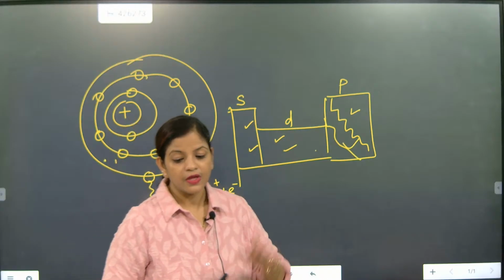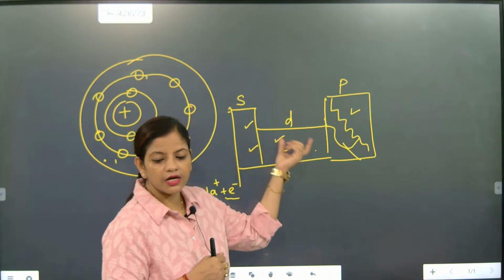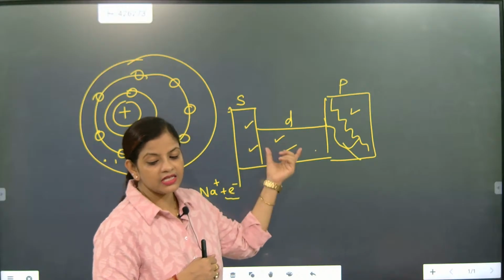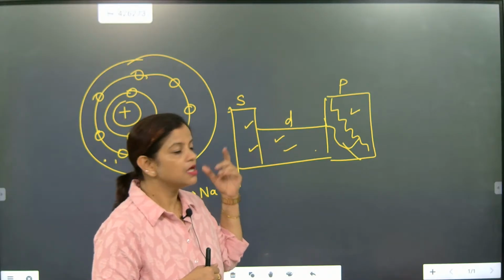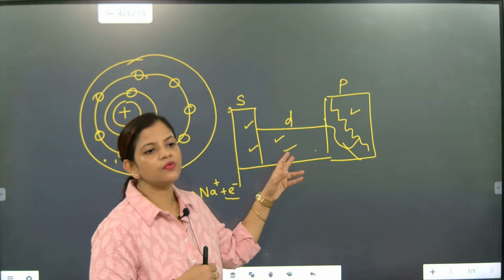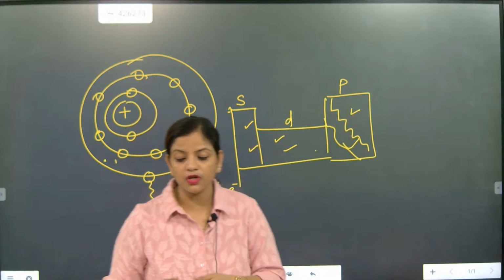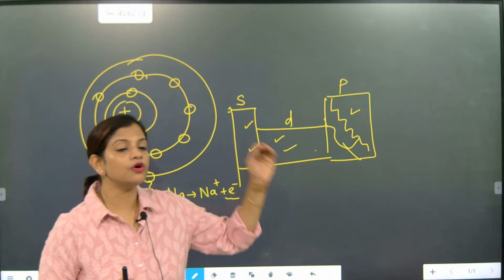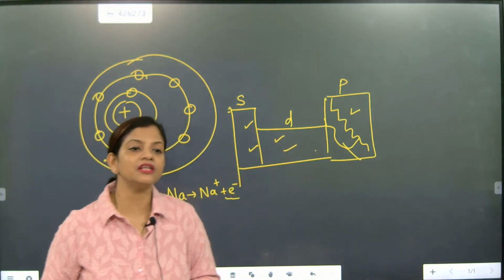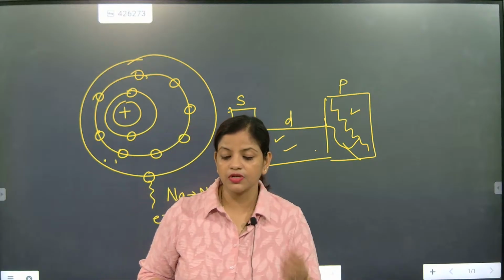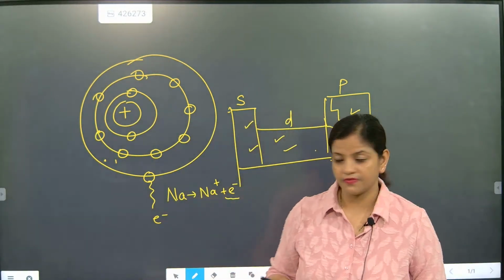Here the S block and D block are metals, and these are heavy metals. And these are non-metals. Most of the non-metals are electronegative, and most of the metals are electropositive.